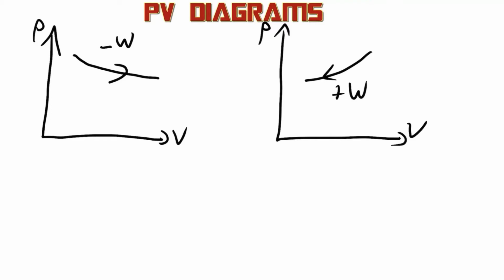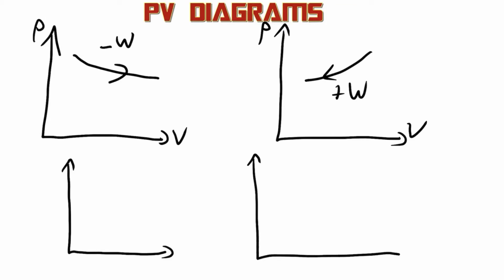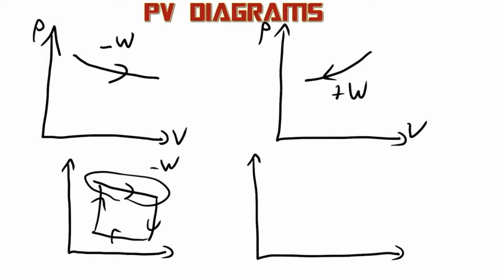And then where people get mixed up is when you have a graph for a complete process. So let's say I have a process that's clockwise. We'll take this one for example. Let's just look at the top and bottom branches here. This top branch is negative work. The bottom branch is positive work. Now, the negative work is above the positive work, so it's greater. So if you have a clockwise PV diagram, that's going to correspond to negative work.